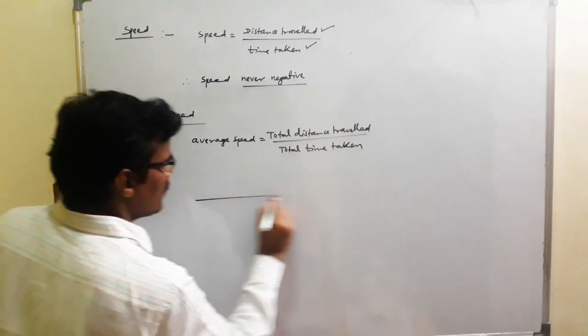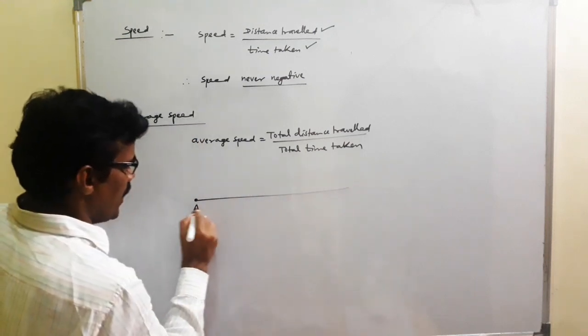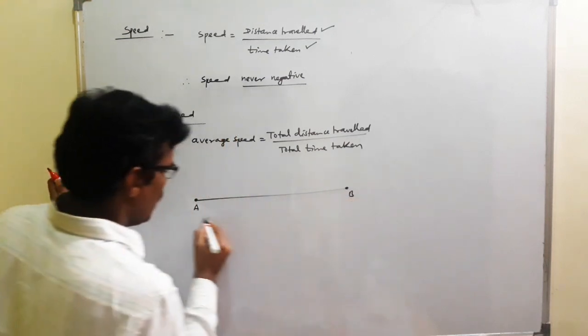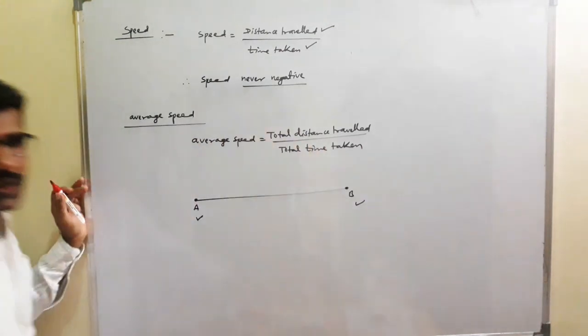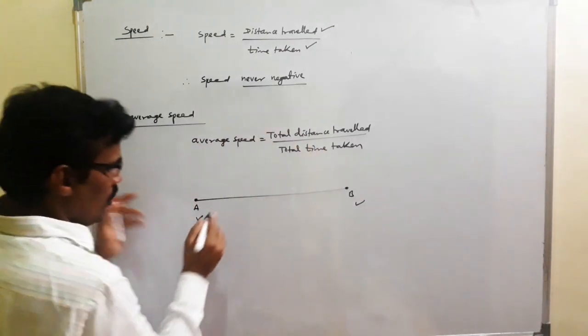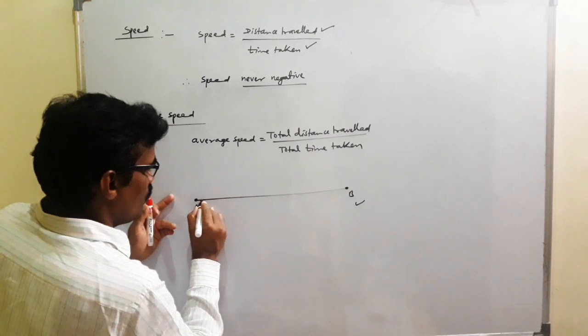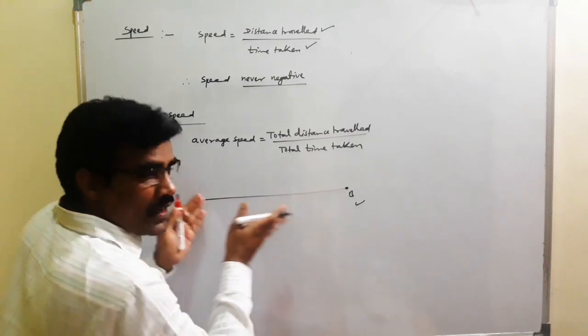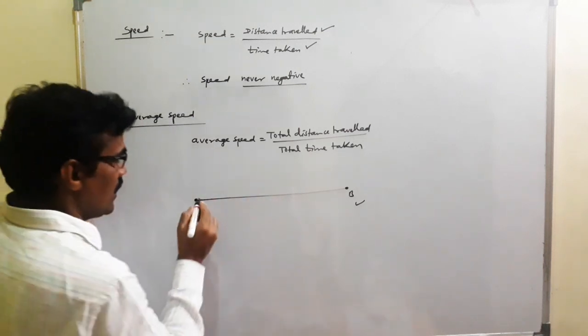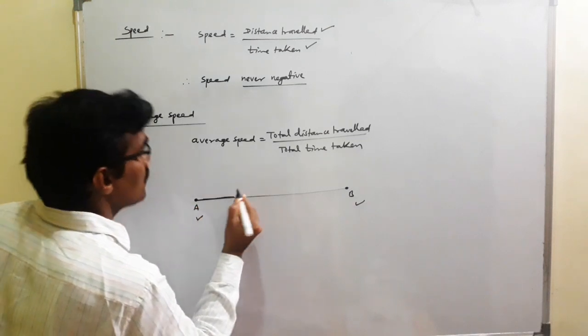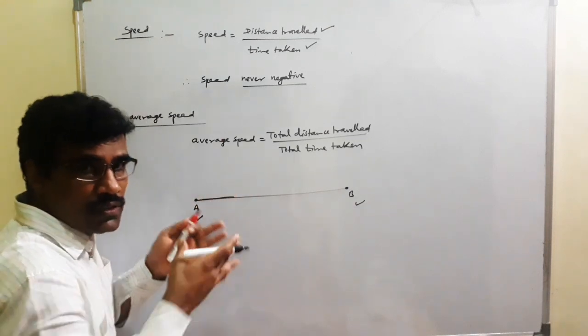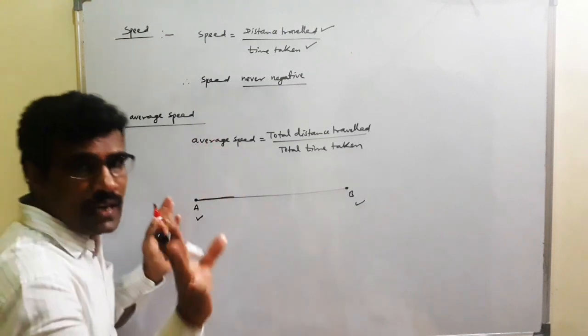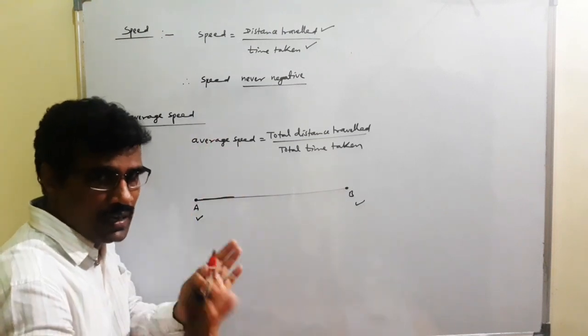Suppose, listen students, this is the point A, this is the point B. Initial position, final position. Now, if a person moves from A to B along a straight line, we discuss only motion in a straight line, one dimension only.